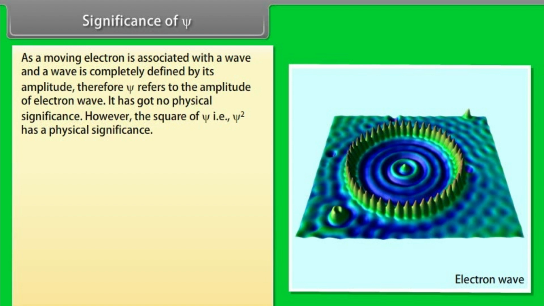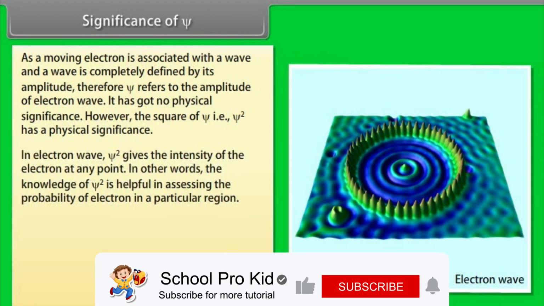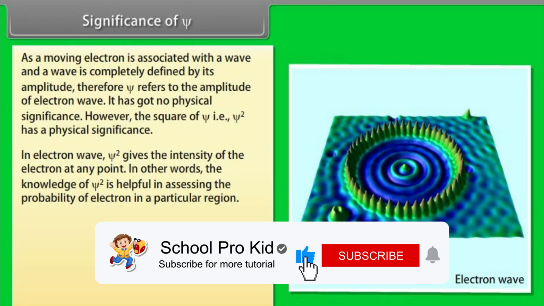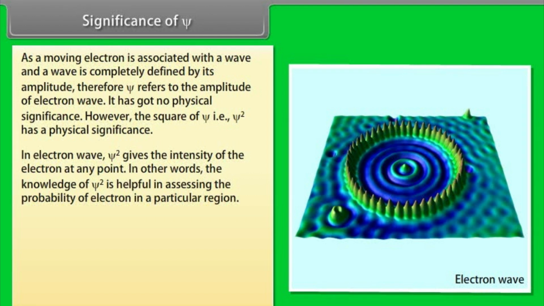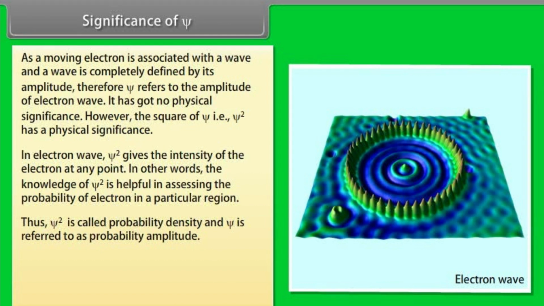Significance of psi. As a moving electron is associated with a wave, and a wave is completely defined by its amplitude, psi refers to the amplitude of the electron wave. It has no physical significance. However, the square of psi, that is psi squared, has a physical significance. In the electron wave, psi squared gives the intensity of the electron at any point. In other words, the knowledge of psi squared is helpful in assessing the probability of finding the electron in a particular region. Thus, psi squared is called probability density and psi is referred to as probability amplitude.